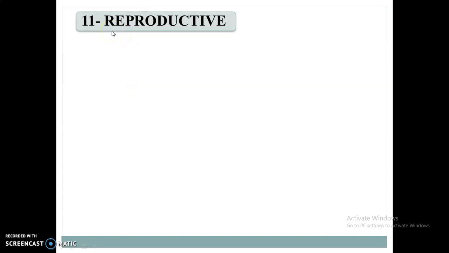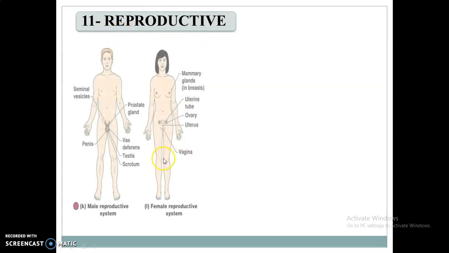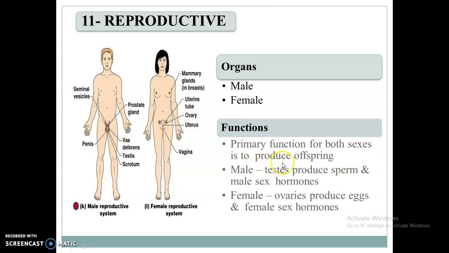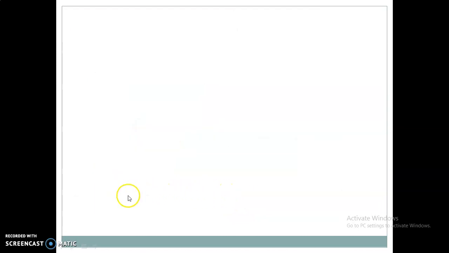Our next system is the reproductive system, male and female. The organs we can see here: penis, vagina, ovary, testes, prostate gland, uterine tube. These are the male and female organs, and the primary function of this system for both sexes is to produce offspring. Male testes produce sperm and male sex hormones, and female ovaries produce eggs and female sex hormones. This is about the systems.